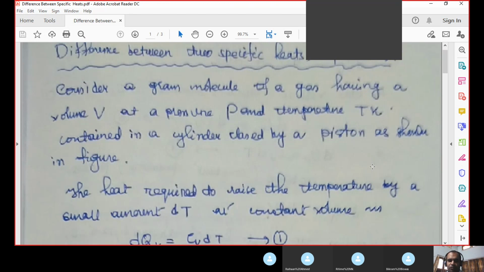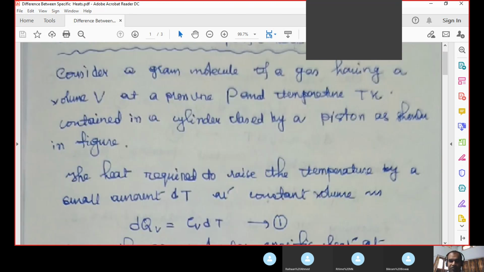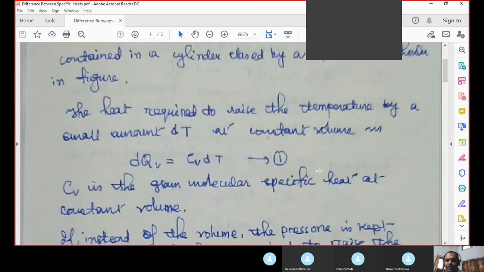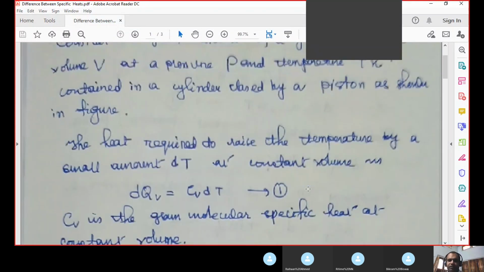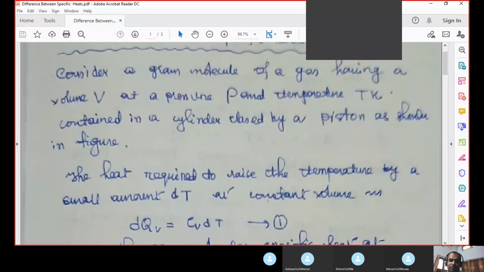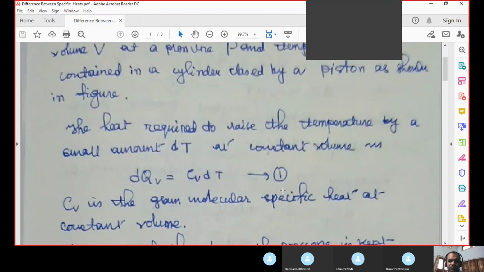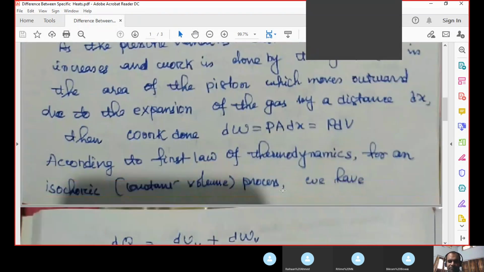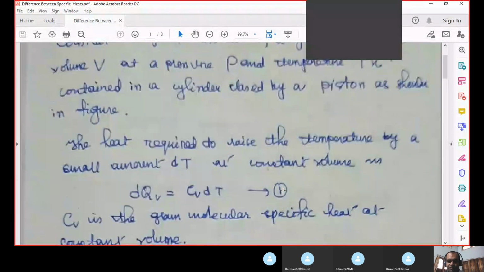cylinder closed by a piston as shown in the figure. I think I have not included the figure, but whenever I give you the note, I will include the figure also. Here I forgot to include the figure. Anyway, I'll provide it to you. Actually, you have a gas in a vessel which is connected to the piston. So we'll come back to that.